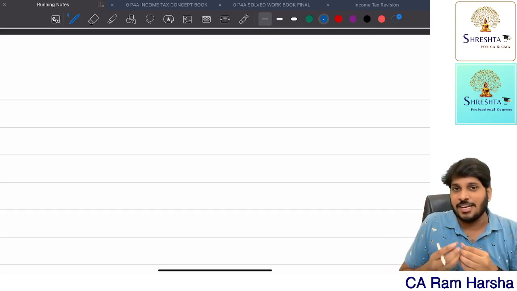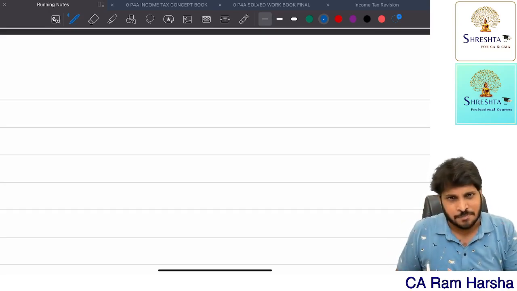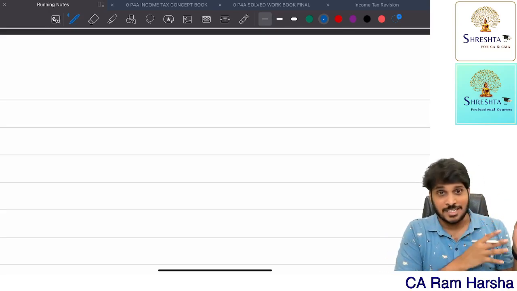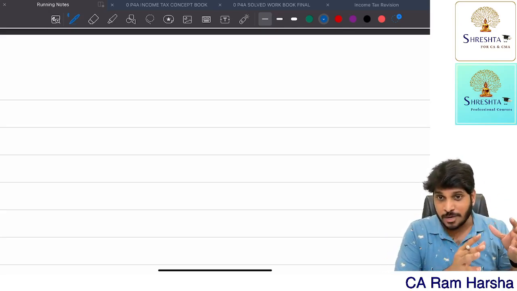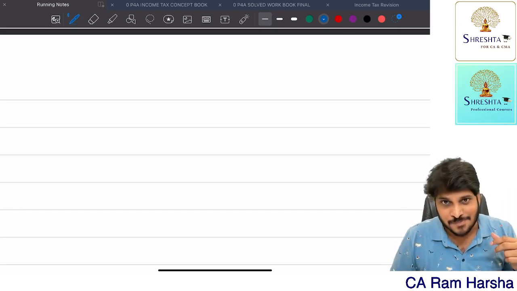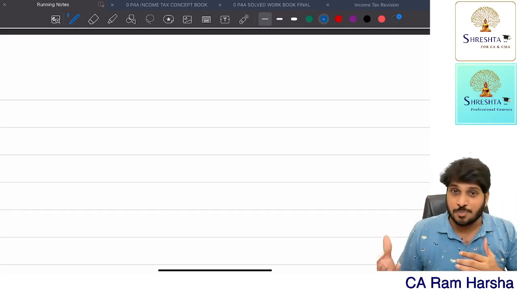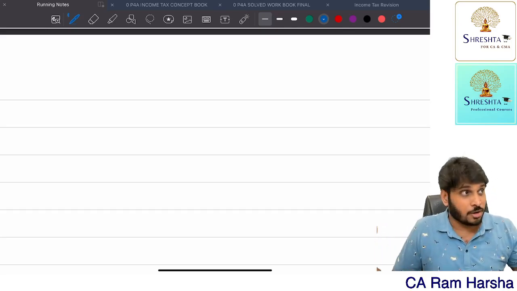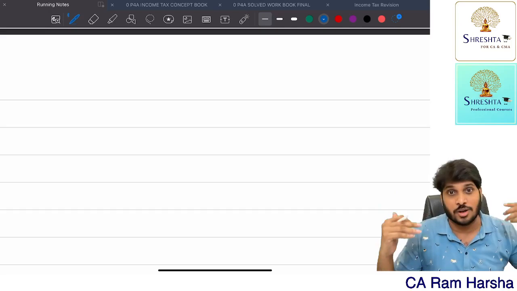When we take any loan from a bank for a house, we pay EMIs. EMI means what? Principal plus interest. Interest amount we are claiming deduction under house property. If it is a self-occupied property, maximum deduction is 2 lakhs. Yes or no? Now, if I am repaying principal also, what about that? That's an investment made by me for economic growth, because I am buying houses, economy is growing.